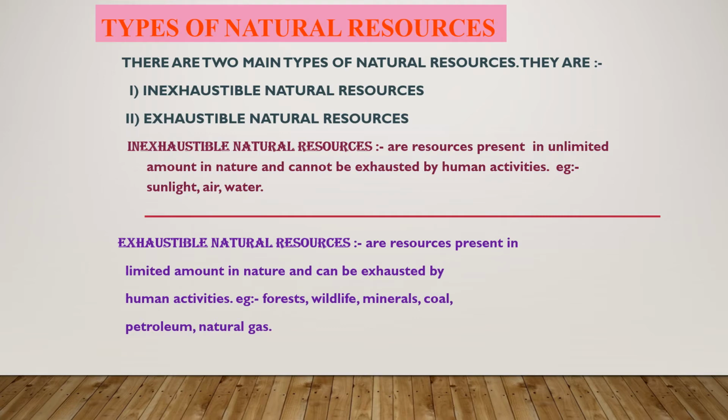Inexhaustible natural resources are resources present in unlimited amount in nature and they cannot be exhausted by human activities. Example: sunlight, air, water, etc. And exhaustible natural resources are resources which are present in a limited amount in nature. They can be exhausted, removed or finished off by human activities. Example: forest, wildlife, minerals, coal, petroleum, natural gas, etc.